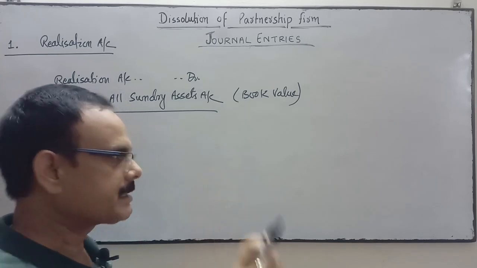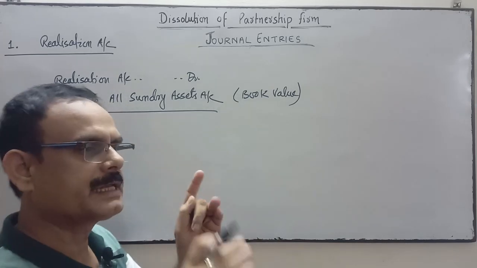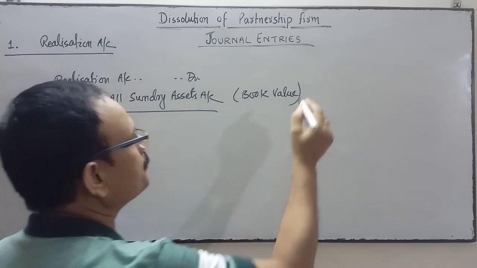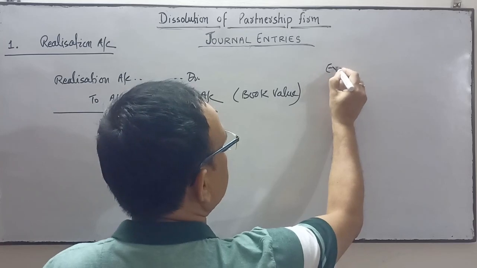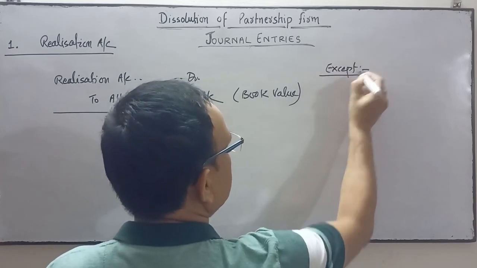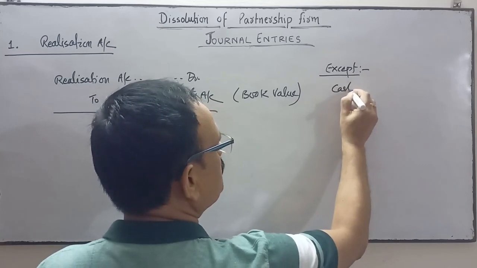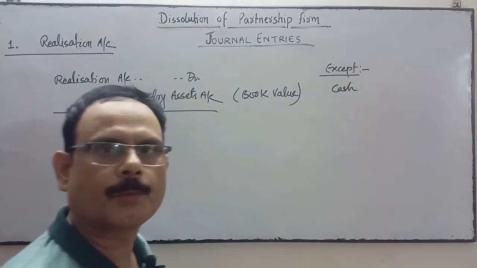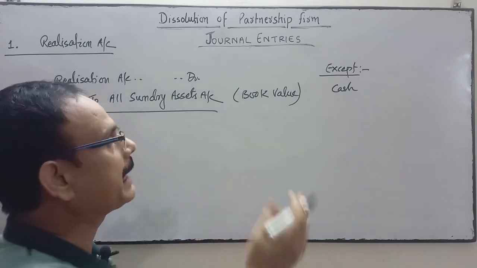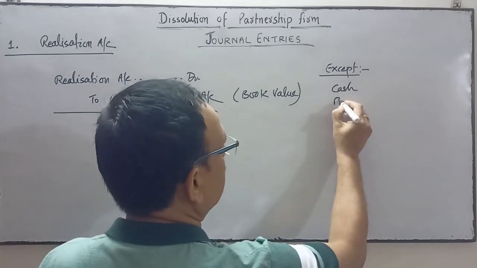All assets which can be converted into cash will be transferred over here, except cash in hand, because it is already in liquid form and is not going to be sold. Cash, bank balance,